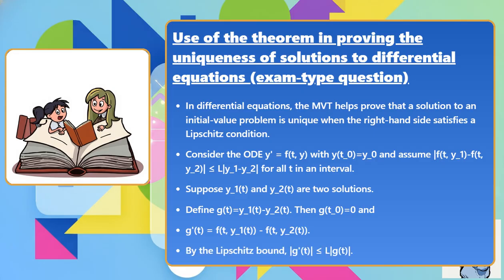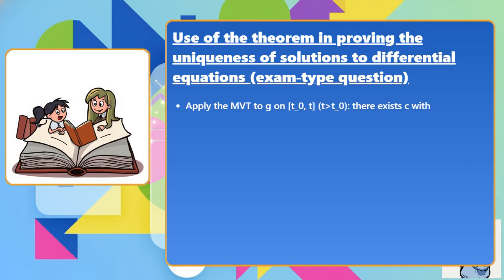By the Lipschitz bound, |g'(t)| ≤ L|g(t)|. Apply the mean value theorem to g on the interval from t₀ to t, with t > t₀. There exists c with g(t) − g(t₀) = g'(c)(t − t₀). Since g(t₀) = 0, we have |g(t)| ≤ L|g(c)|(t − t₀).